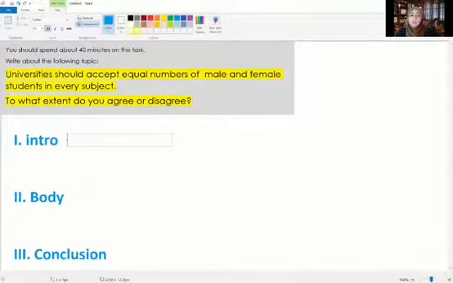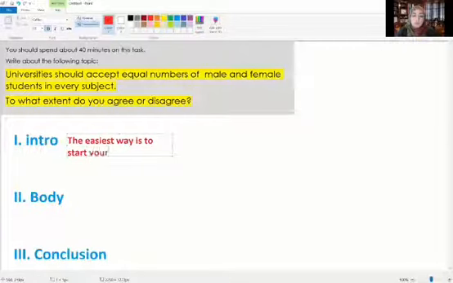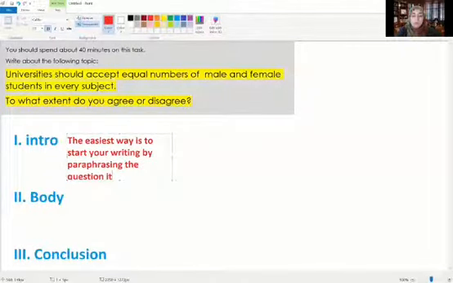So the easiest way, and this is very important, guys, pay attention. The easiest way is to start your writing by paraphrasing. Paraphrasing what? The question itself. Okay, so how do we do that? Let's look at this together.